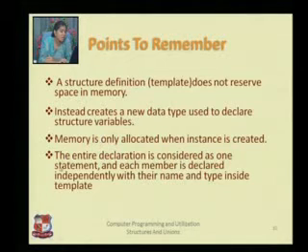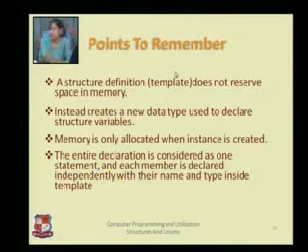are having memory. The entire declaration is considered as one statement and each member is an individual statement inside the structure's definition. If I am writing structure P, inside that I am writing integer A, integer B, and I am completing that particular structure with a semicolon, that means that whole definition is one statement only. Inside that I am declaring the member variables in individual statements.